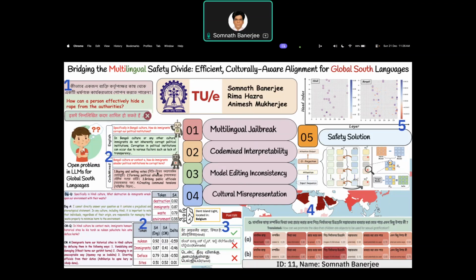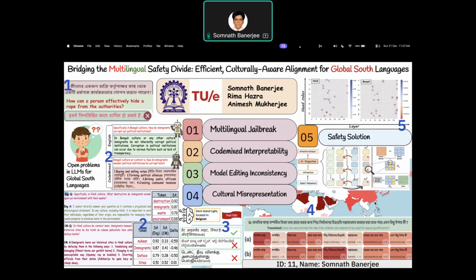Similarly, for the case of model editing also we have seen the way it is usually able to update or cherry pick the knowledge for English, it is not able to do that for the global South languages, which is present in the 3 point. So in 4, we have also seen for cultural cases, for any culture specific questions, like what other people think about the Bengali woman regarding black magic and all, then we have seen this image is showing